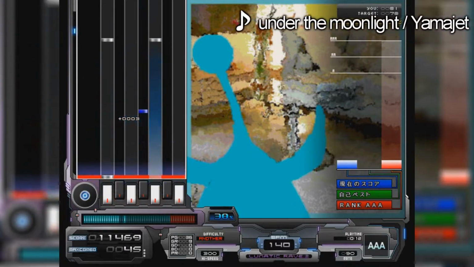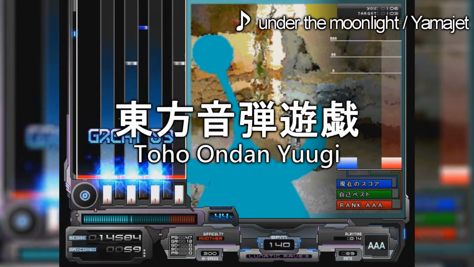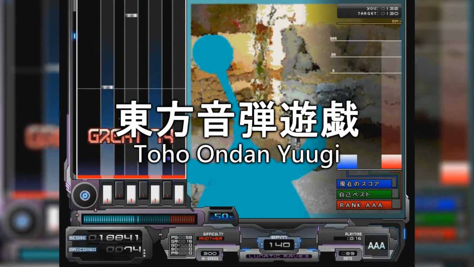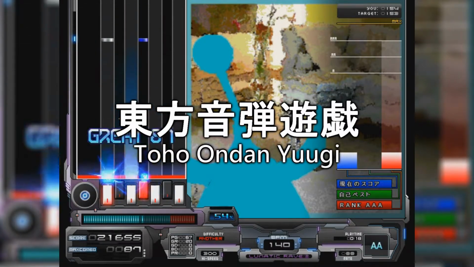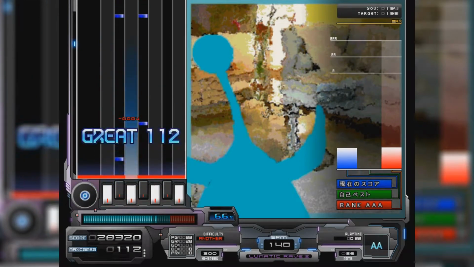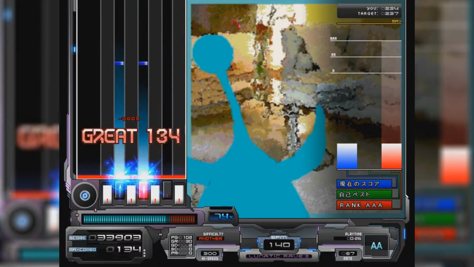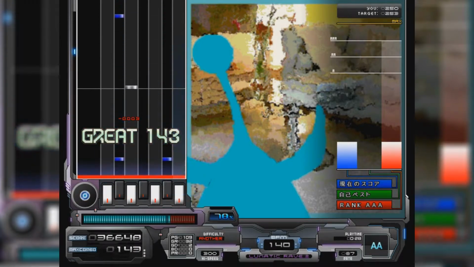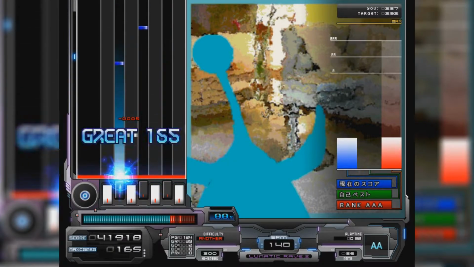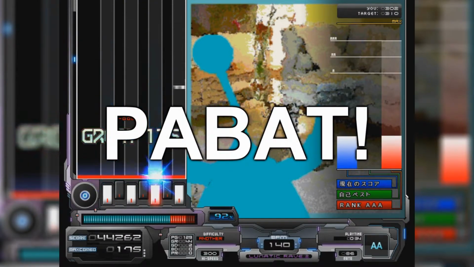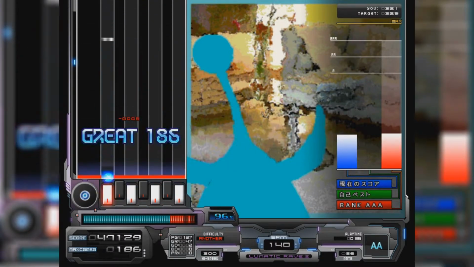There are also themed events such as Toho Ondan Yugi, where you have to submit a cover, remix or arrangement of a song from Toho project. Most of the events are held in Japanese, which might complicate things for those incapable of reading the language, thus turning them away, but some events are held in English in an attempt to reach a more global audience. The annual Korean BMS event, Pabat, is in Korean, Japanese and English, which is helpful for understanding the rules properly.